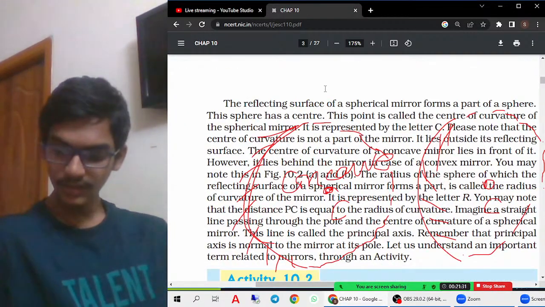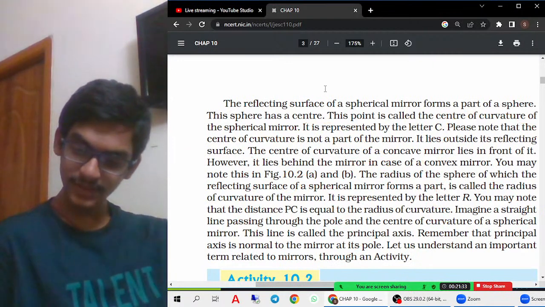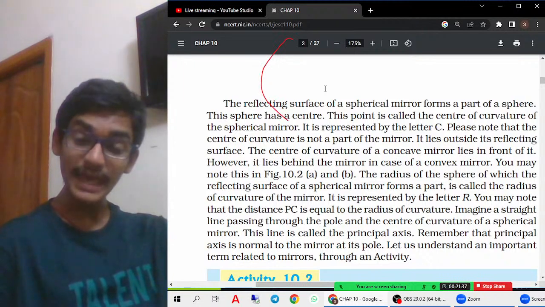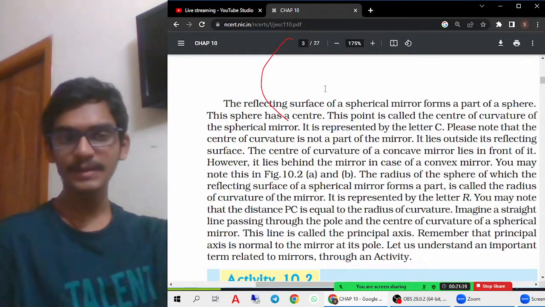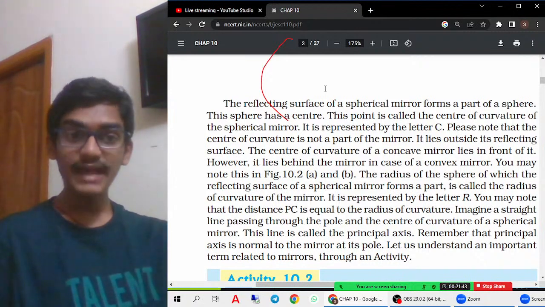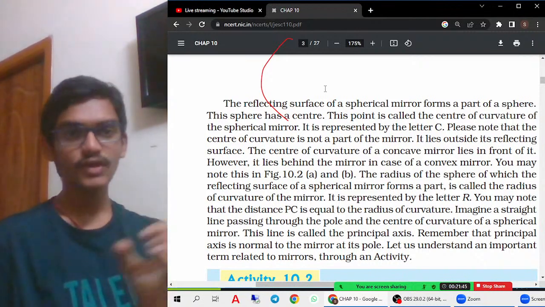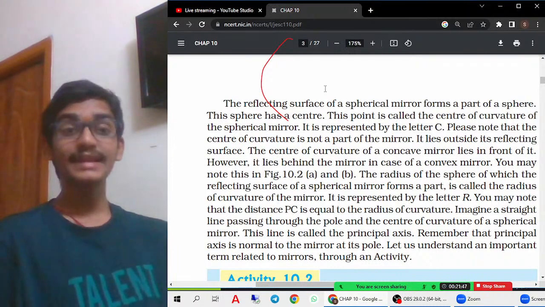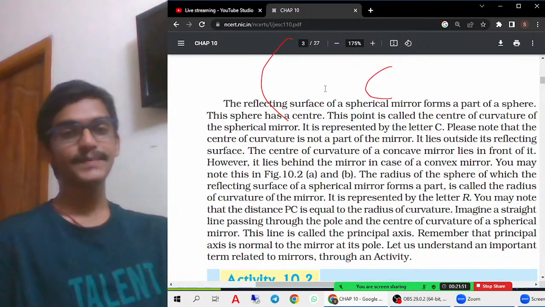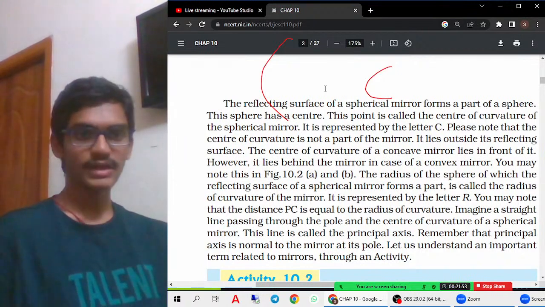So if you see here, the reflecting surface of the spherical mirror forms a part of a sphere. It is not a complete sphere, it is just a part of a sphere. And every sphere has a center. So that center is considered to be the center of curvature. It is represented with C, and the pole is represented with P.